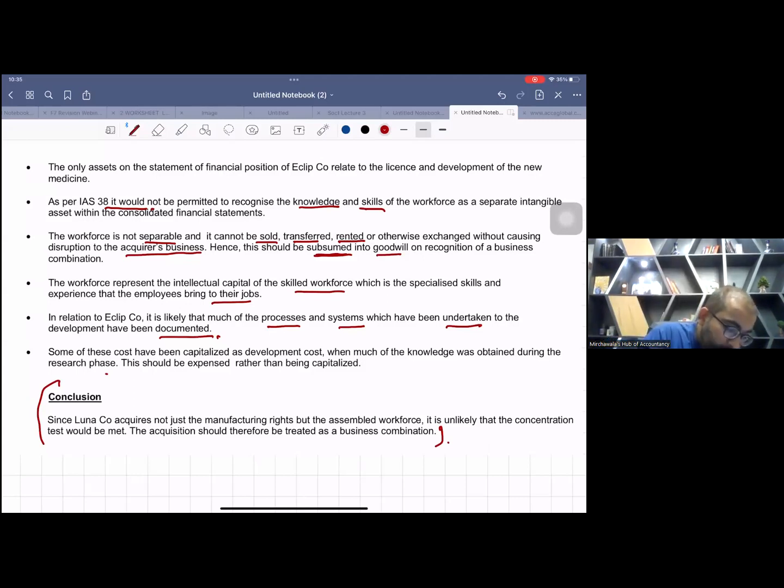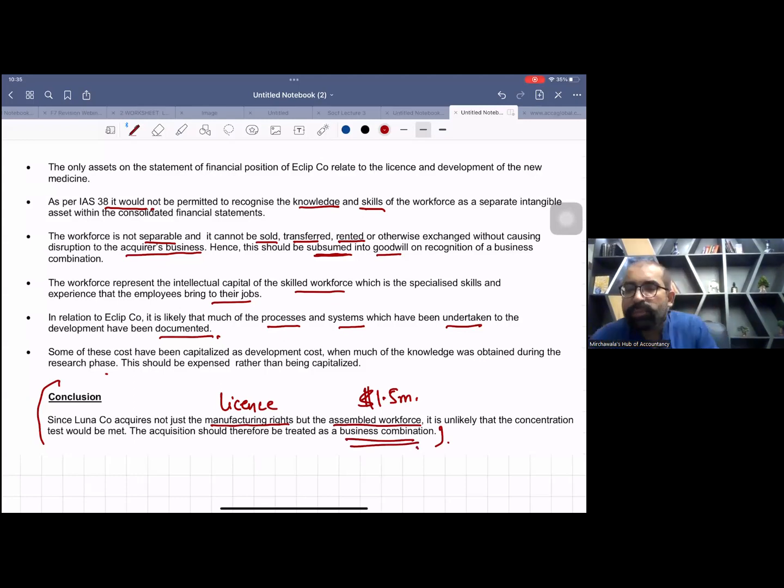See, since Luna company acquires not just the manufacturing rights, not just the license, but the assembled workforce. Remember the $1.5 million. We paid $1.5 million for the workforce. It is unlikely that the concentration test would be met. The acquisition should be treated as a business combination. So that means we did not just acquire a single asset. We acquired the complete business. Okay, right? So now, dear student, this was the discussion on question number 1.